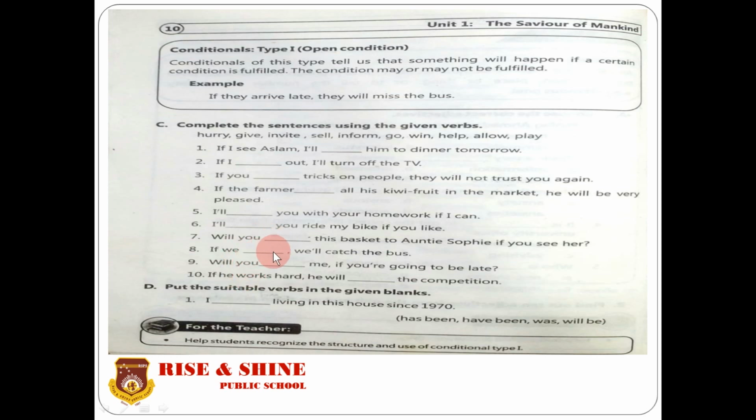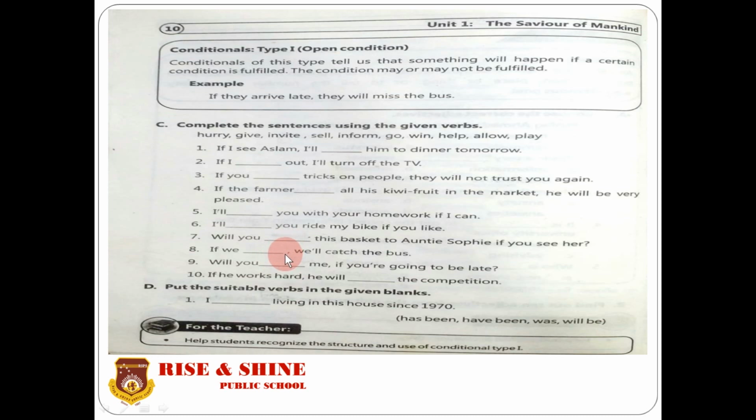In this sentence you see that we will catch the bus. This clause forms the future indefinite. Will you inform me if you are going to be late? And the last sentence of this exercise is: if he works hard. According to subject verb agreement, he is the third person singular, so we use s with the verb. If he works hard, he will win the competition.